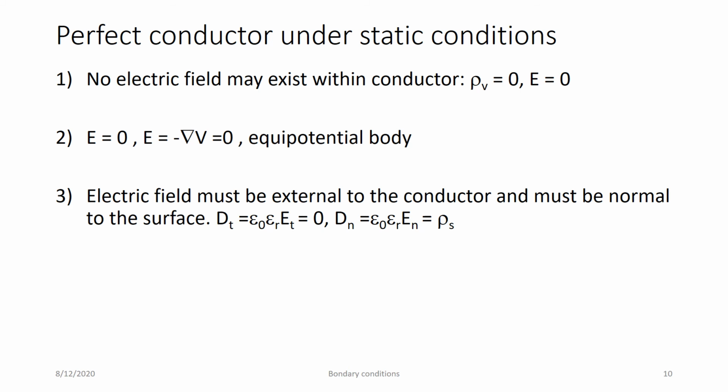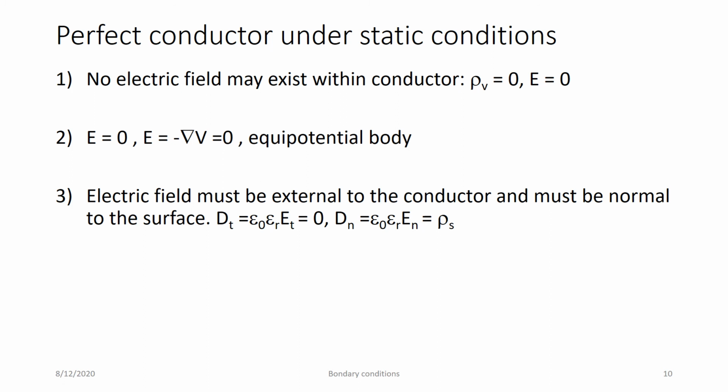We can conclude from the previous slides that no electric field may exist within a conductor. Rho v is equal to 0 or E is equal to 0. We have already written the equation according to this. E is equal to 0. Hence we can write E is equal to minus gradient of V, as we have already seen. Since it is a perfect conductor, we can directly write E is equal to minus gradient of V is equal to 0. That means gradient of V is equal to 0.